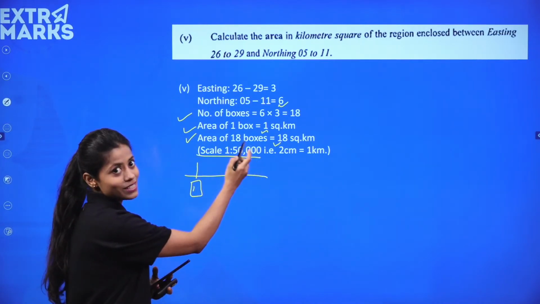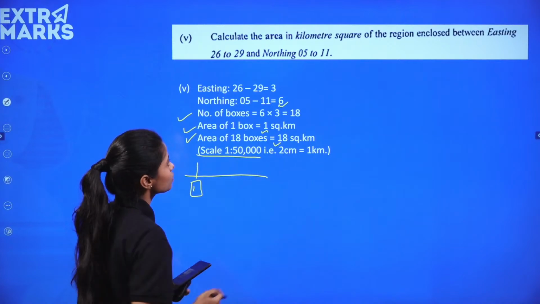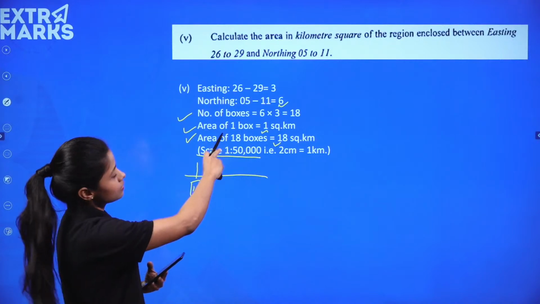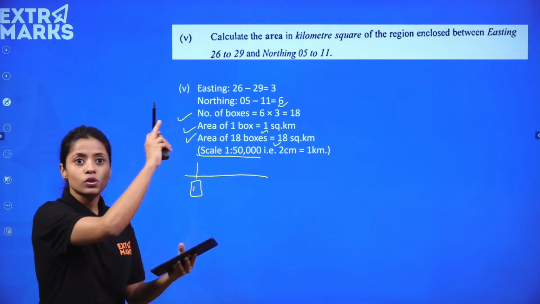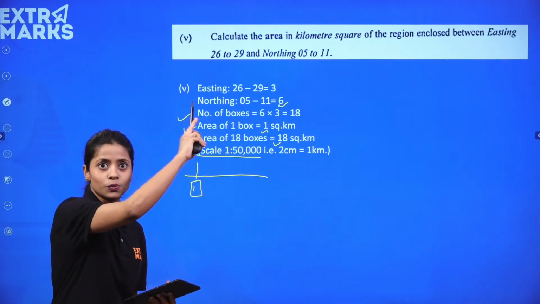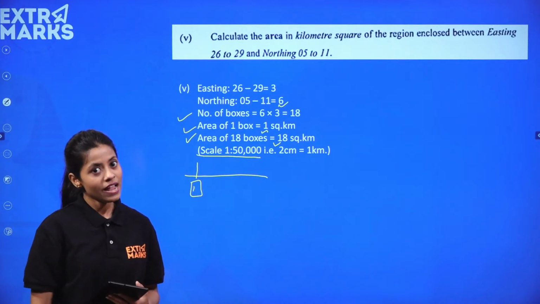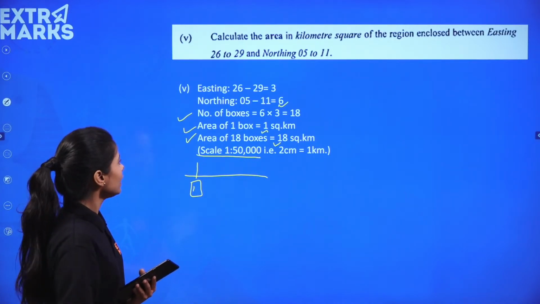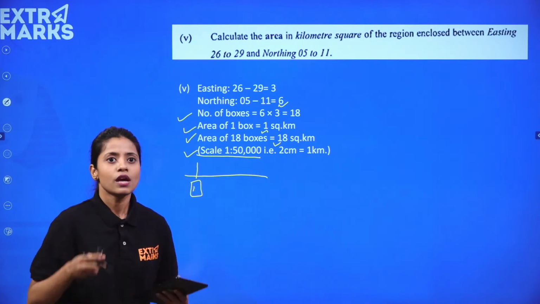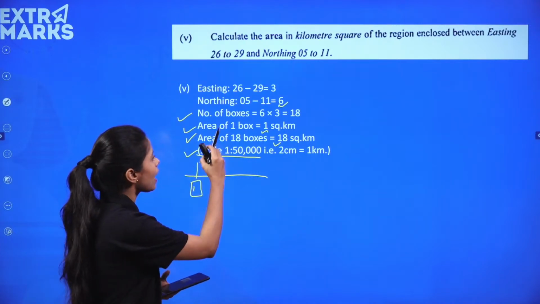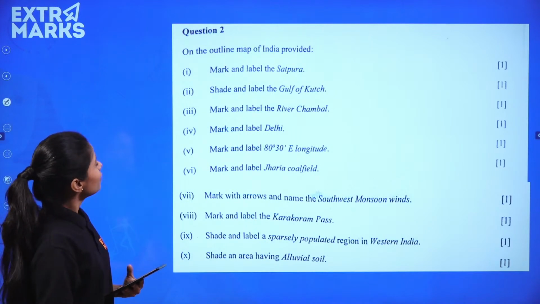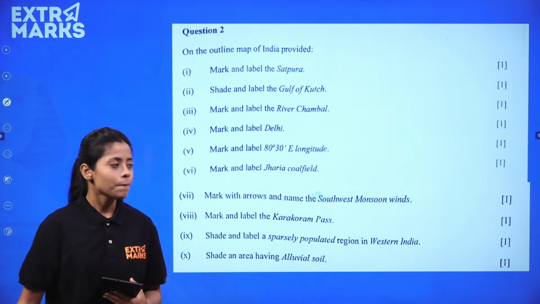Scale is, again, this question was there, right? 2 centimeter is equal to 1 kilometer, and that's how you were supposed to tell us. You were supposed to calculate, you were supposed to give us the numbers and extract easting of 26 to 29 and northing of 05 to 11. That was your question, right? And this was your solution. You were supposed to give it to the examiner who is checking your paper, who would see how you have brought these 1 kilometer, extraction of the map, right? Very easy. Topography was very, very easy, right?